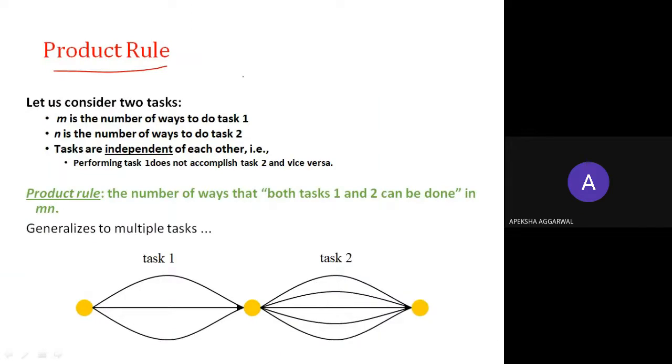The product rule says that if there are two tasks, m is the number of ways to do task 1 and n is the number of ways to do task 2, and the tasks are independent of each other, performing task 1 does not accomplish task 2 and vice versa, then the total number of ways that both task 1 and task 2 can be done is m into n. So m possible choices for the first task and n possible choices for the second task. In case of or, you use the sum rule. In case of and, you use the product rule.